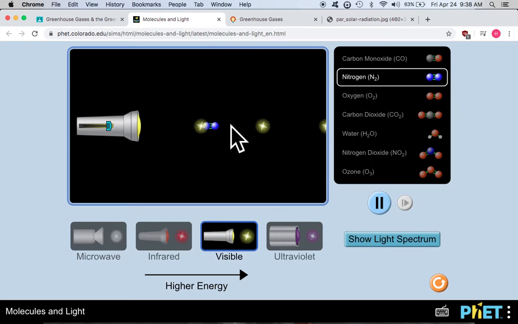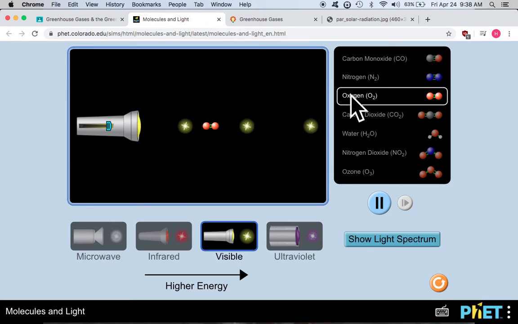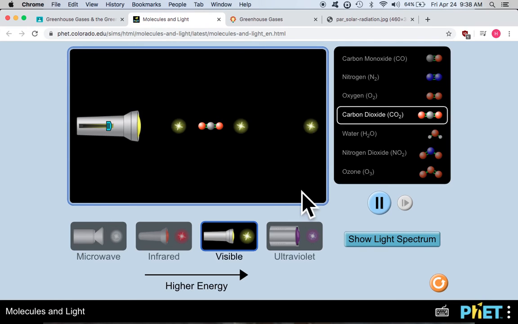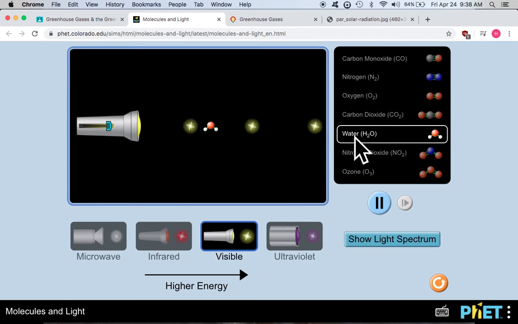So I can look at the effect of visible light on nitrogen, and the nitrogen's just kind of sitting there, right? The visible light doesn't do anything to the nitrogen. None of the energy of the light ends up in the nitrogen. Well, let's take a look at oxygen. Same thing with oxygen. So what I would say is, well, these gases don't absorb energy, at least they don't absorb energy from visible light. Water, right? So they're not absorbing energy from visible light.